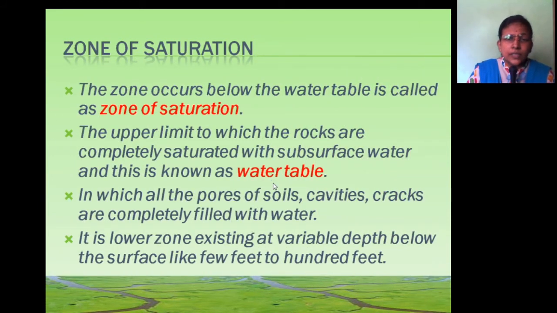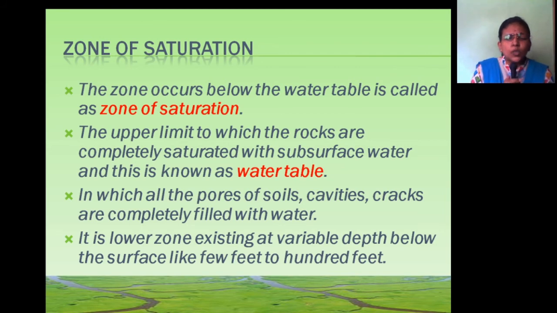Now we will see the zone of saturation. The zone that occurs below the water table is called the zone of saturation. The upper limit to which the rocks are completely saturated with subsurface water is called the water table, in which all the pores, soils, cavities and cracks are completely filled with water.